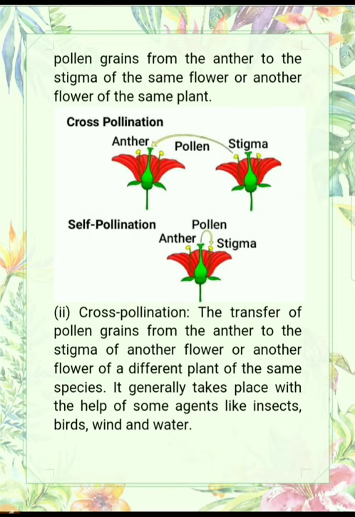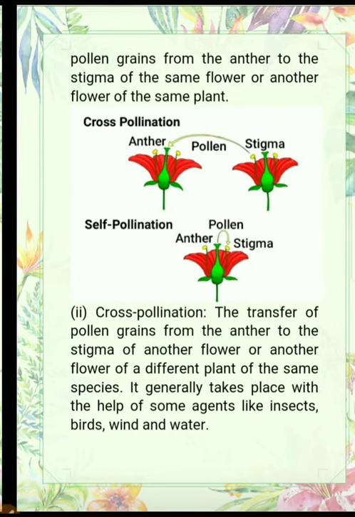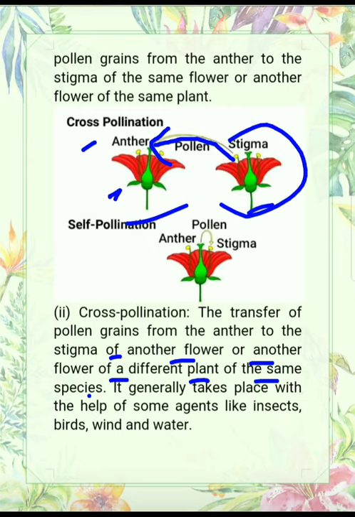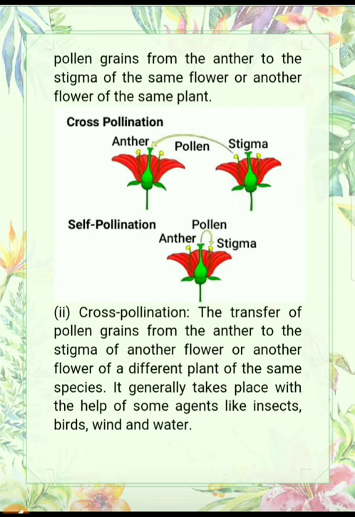But what is cross pollination? The transfer of pollen grain from anther to stigma of another flower of a different plant of the same species. For example, this is cross pollination. In this case, the pollen grains from this flower are transferred to the stigma of this flower. So in this case, different flowers are present and these flowers are of different plants, but the species is the same. For example, the pollen grain of papaya lands on the stigma of papaya only, not any other plant. It is clear, means the species of the plant will be the same but the plant is different.